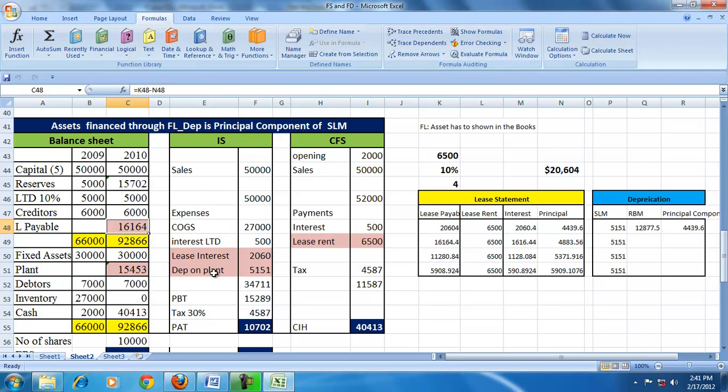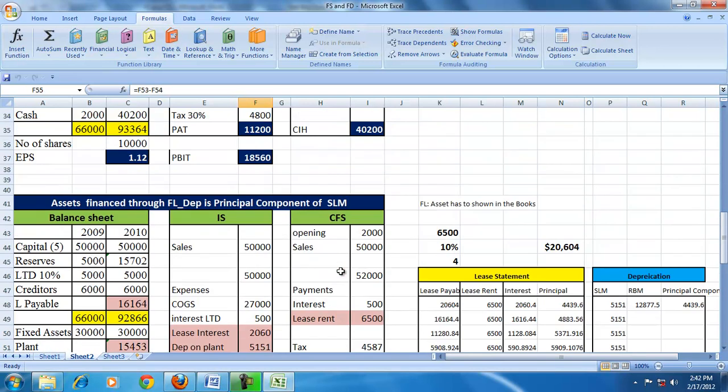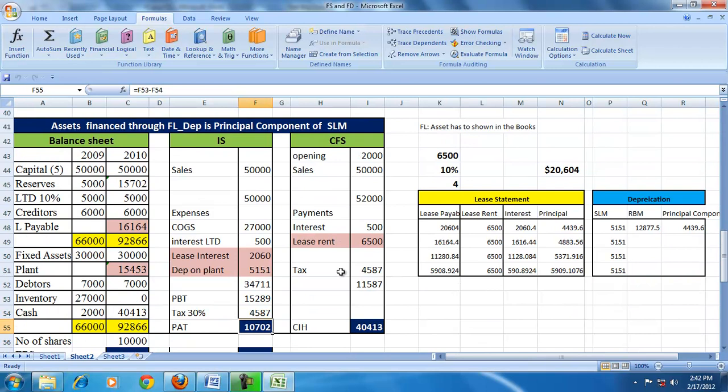So the difference of higher depreciation from 4,439 to 5,151 will have an effect on the profit available for distribution, and so you can see that the PAT is no more 11,200 but 10,702. This change is because of the change in the method of depreciation on the leased asset.